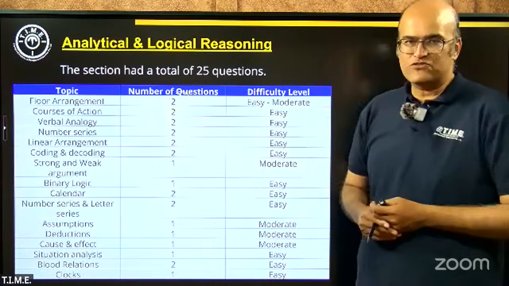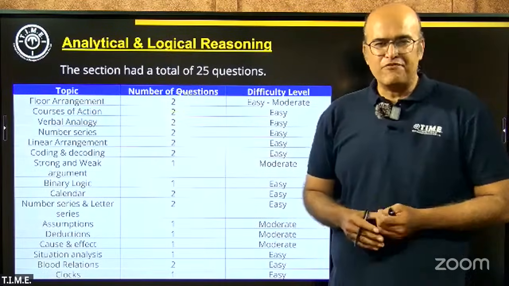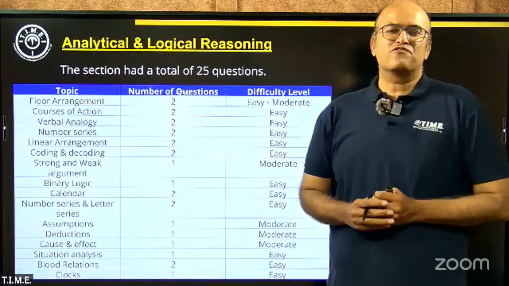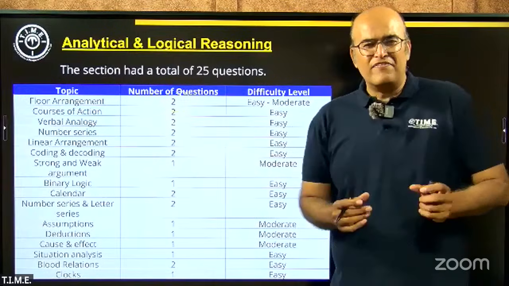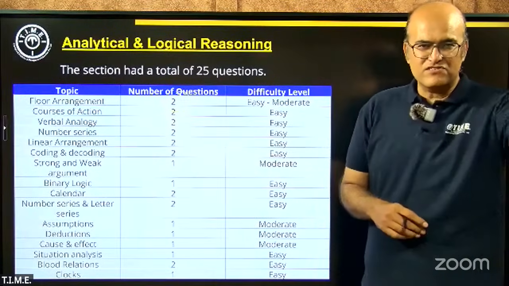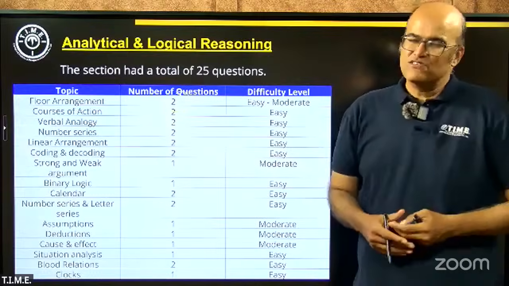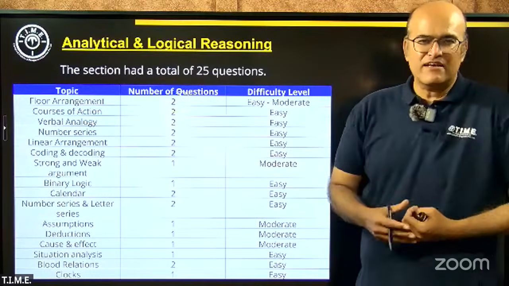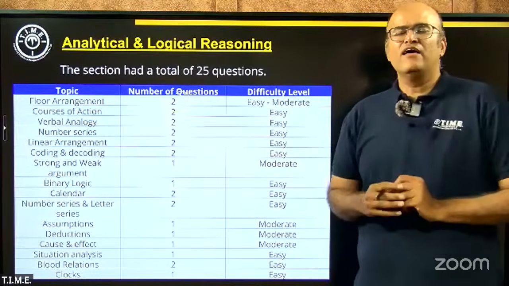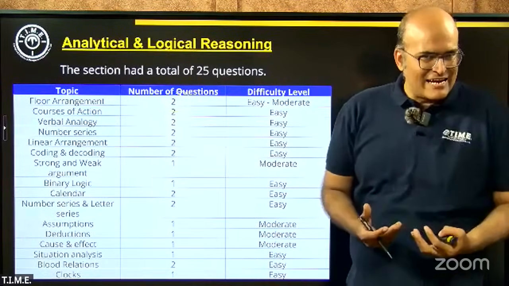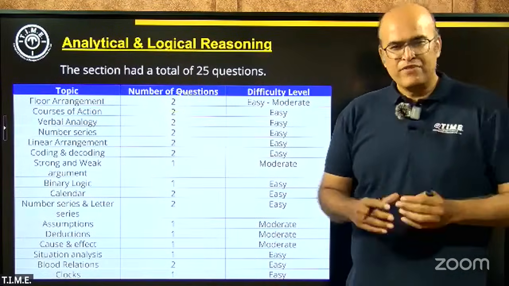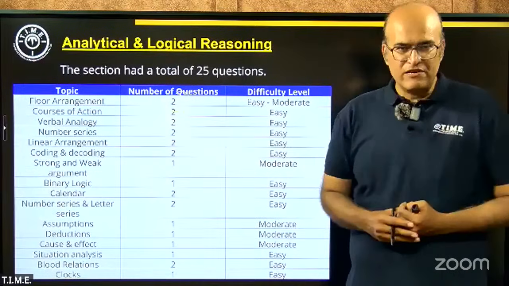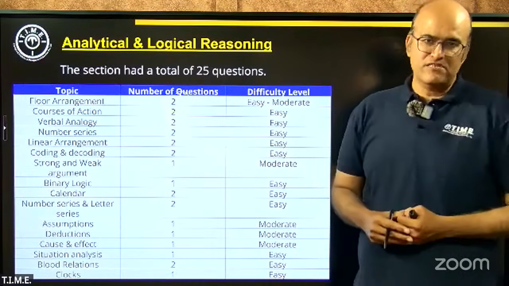Calendars, there were two questions, and both of them were very straightforward. According to the feedback that we got from the students, in one question they gave you two dates and said that the first date is this day, what is the next date? So a very, very basic level calendar question. The other one needed a little more conceptual clarity, where a single date, a Republic Day date apparently, was given, and they wanted to know which day of the week it was.